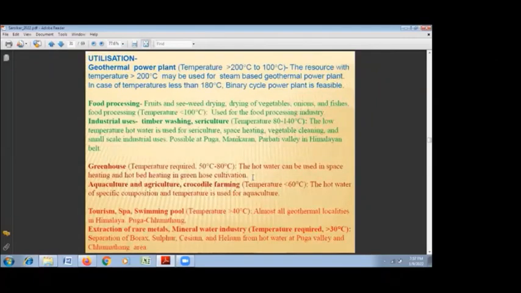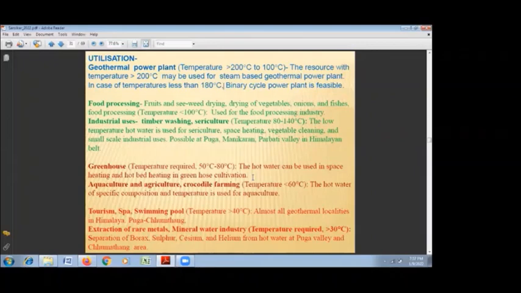What are the important uses of geothermal energy? The most important use is power generation, that is, a power plant having a temperature of more than 200 degrees centigrade. Actually, more than 125 or 150 degrees centigrade is also used, particularly in binary cycles, and more than 180 degrees centigrade is used for direct power generation.